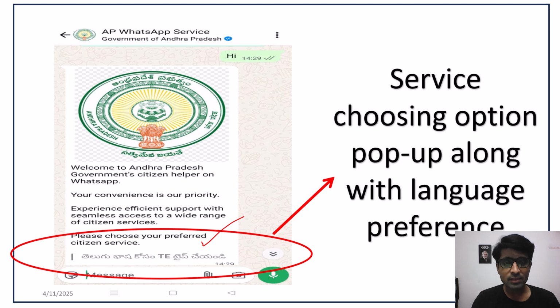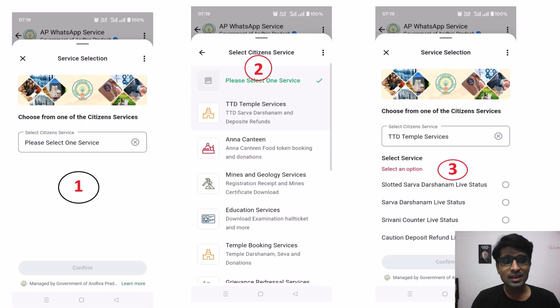Once we choose the language, it goes to the next screen mentioning the kind of service. Once we select the service, it shows the number of departments, and once we get deep into each department, it shows the number of services available via WhatsApp for that particular department, as shown here.